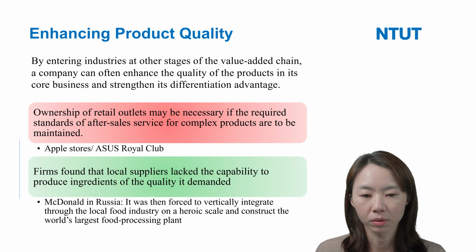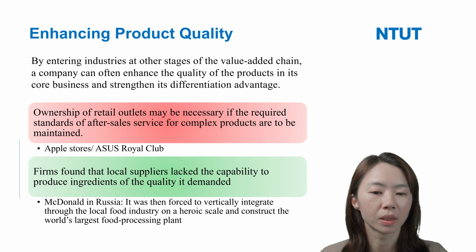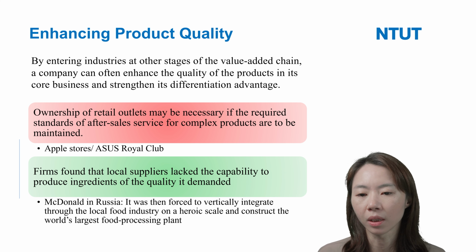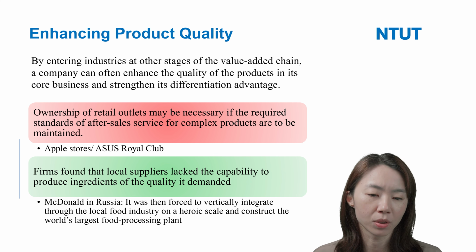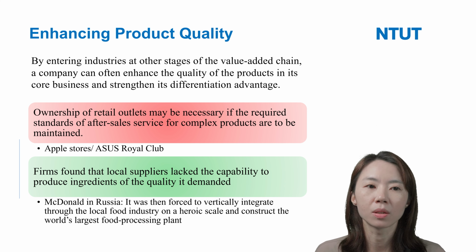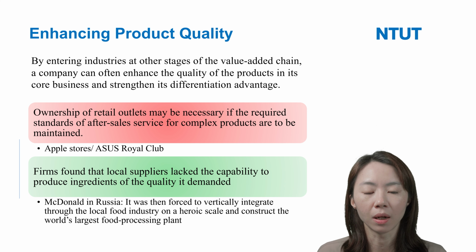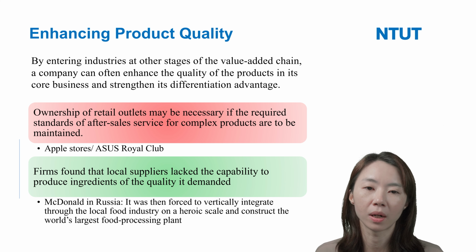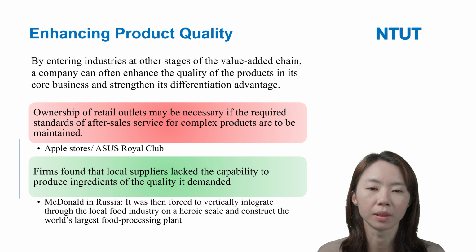And like McDonald's, they do backward vertical integration. So they can control their input, their materials and ingredients, the qualities. This is why we said that vertical integration can help firms enhance product or service quality.